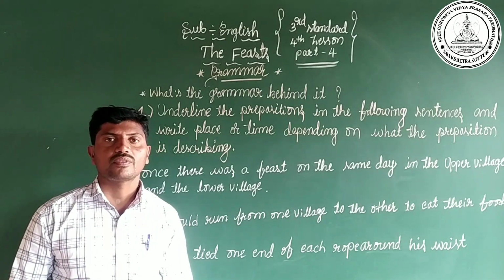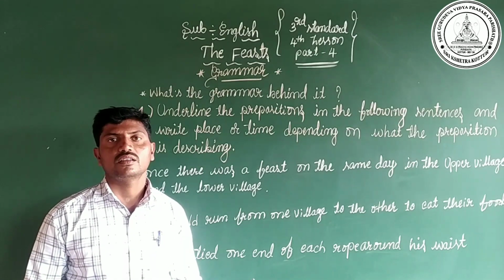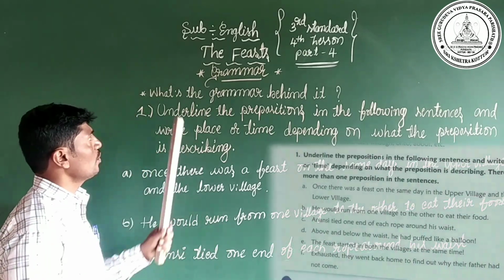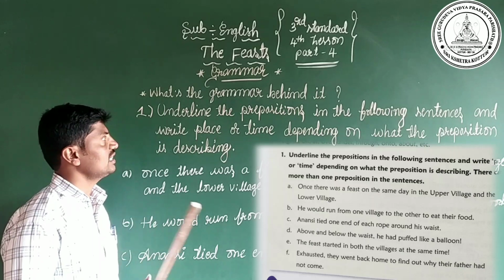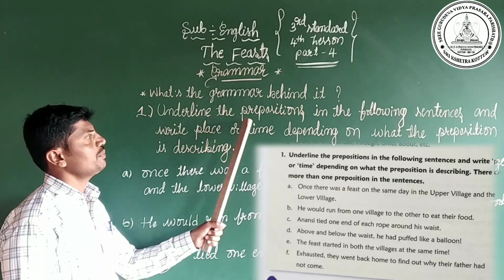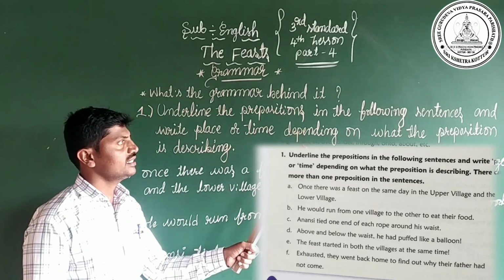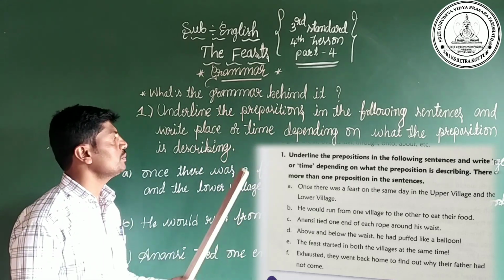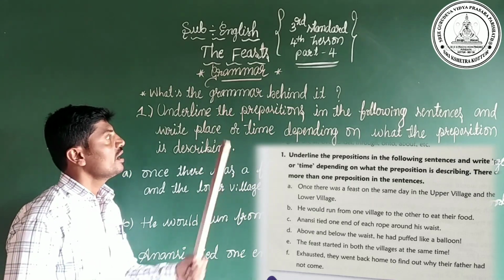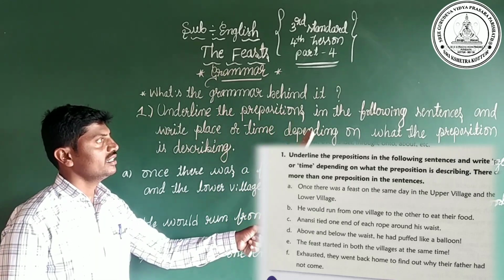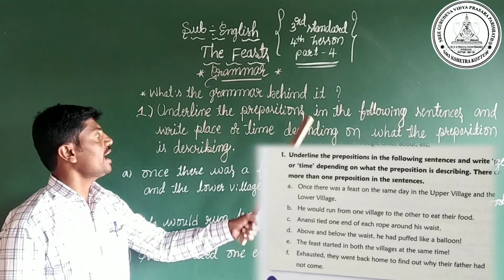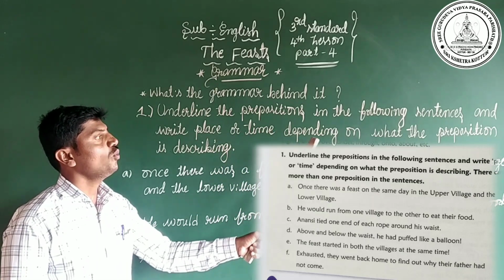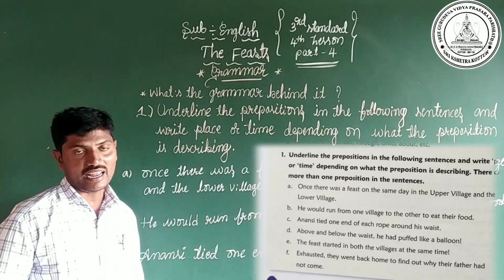Yes dear children, all of you come to the first exercise on page number 36. Underline the prepositions in the following sentences and write place or time depending on what the preposition is describing.